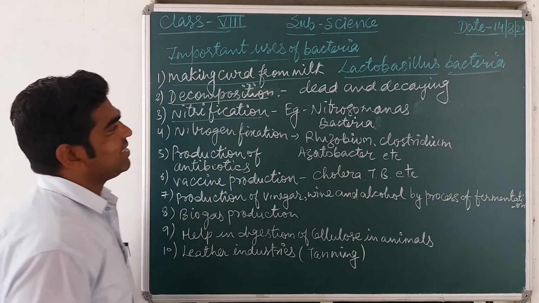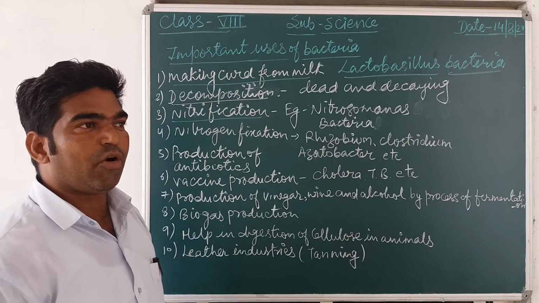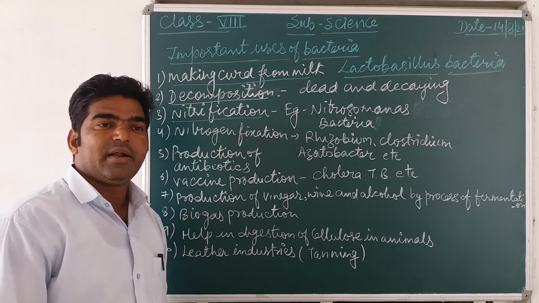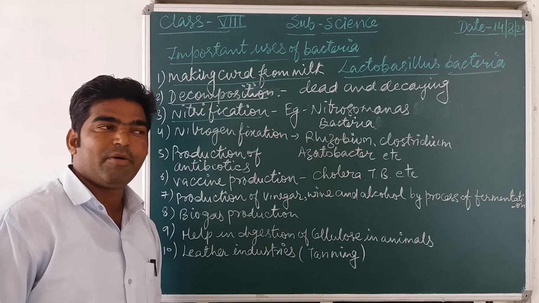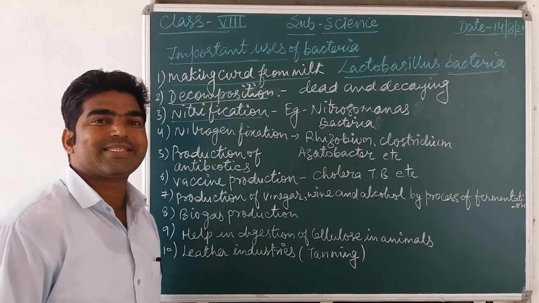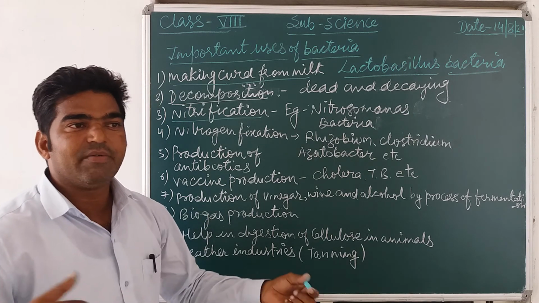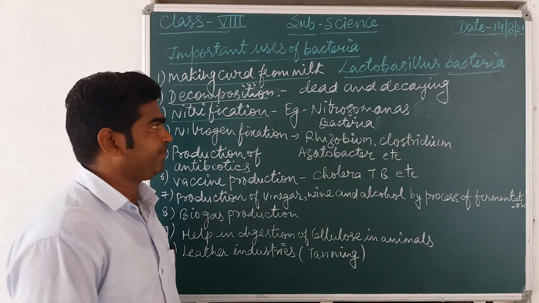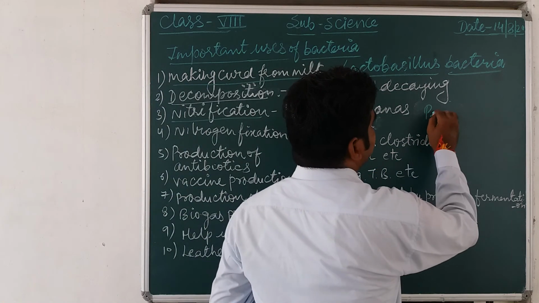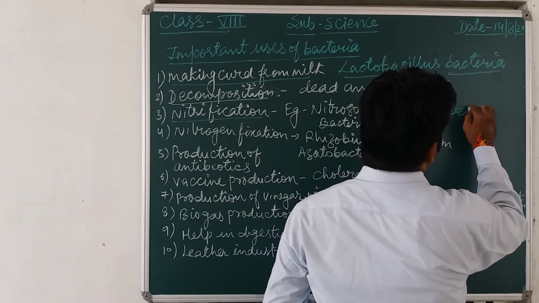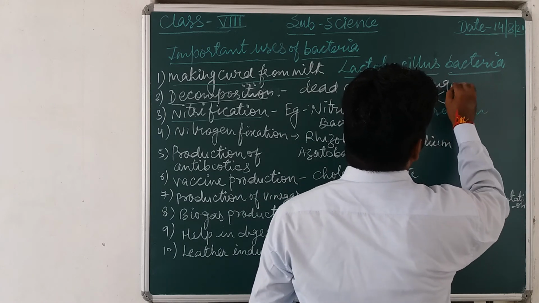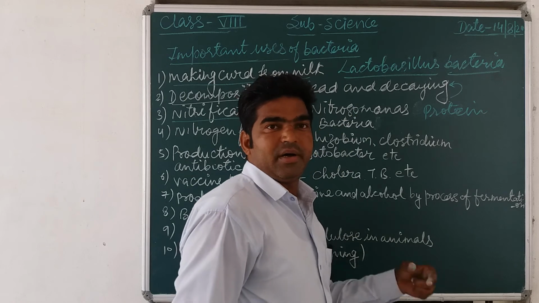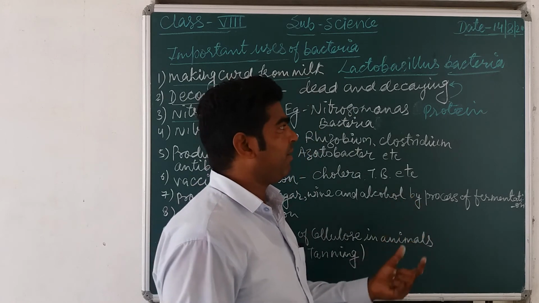The next one is nitrification. Nitrification is a process in which the nitrogen present in the form of a complex substance can be converted by some bacteria into a useful form. Suppose protein is present. Protein is present in what? In the dead and decaying bodies of animals and plants.